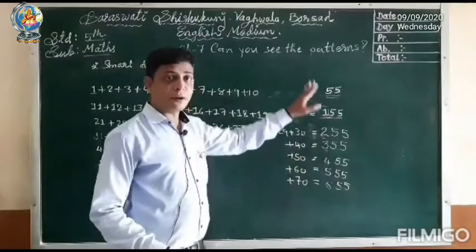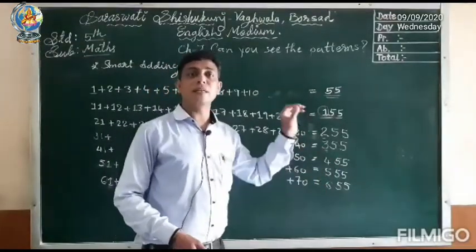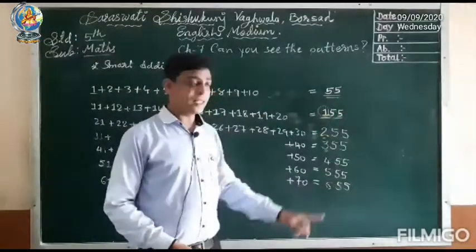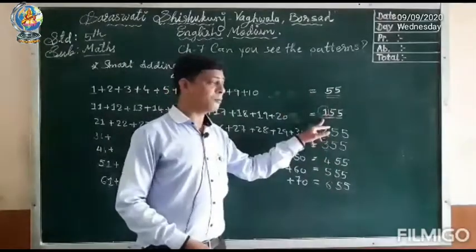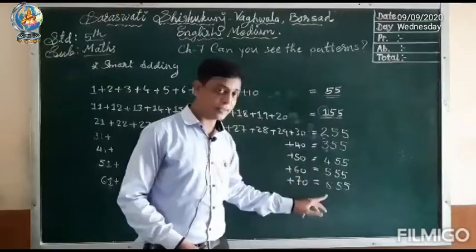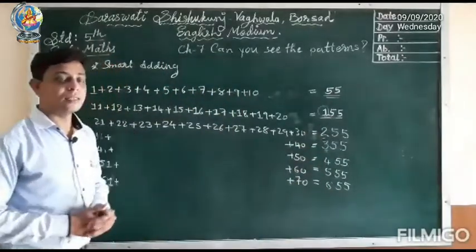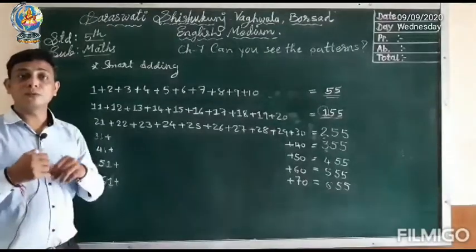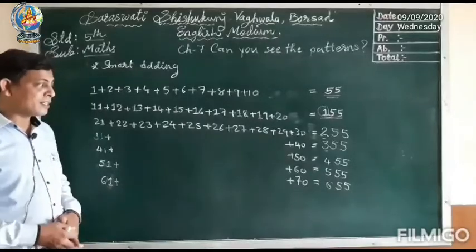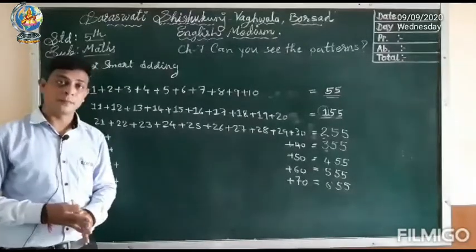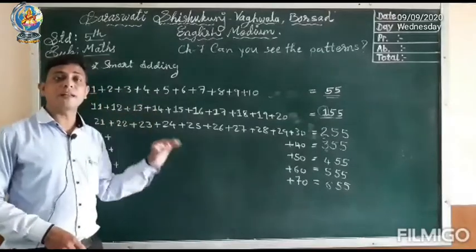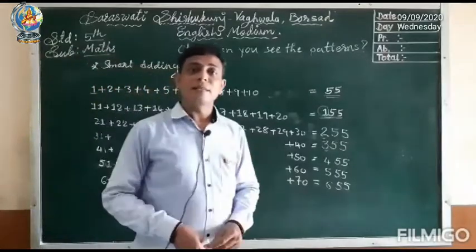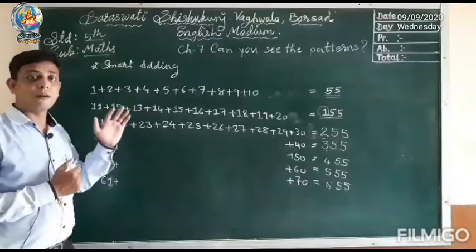So following patterns, if you understand the pattern, you can answer the given question very quickly. What you have to remember, 55 will remain as it is. Just from the next step you have to add 1, 2, 3, 4, 5, 6. So if anybody asks you what is the total of 71 to 80, then you can easily answer 755. If you know the rule of this pattern, then you can quickly answer the given question. Hope you have understood this smart adding topic of number pattern.